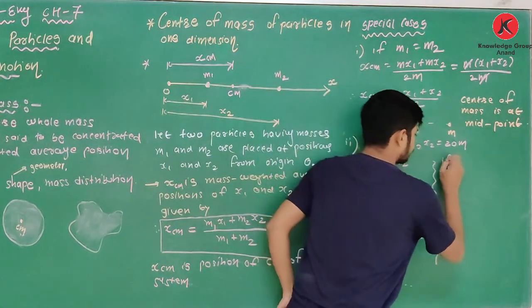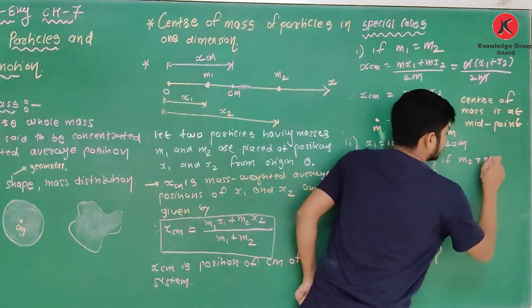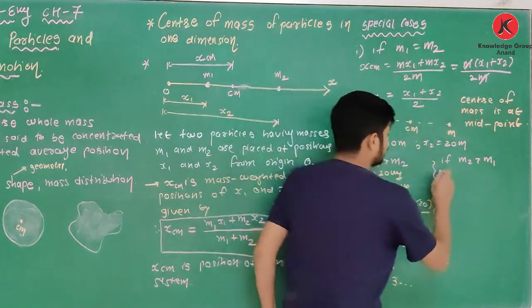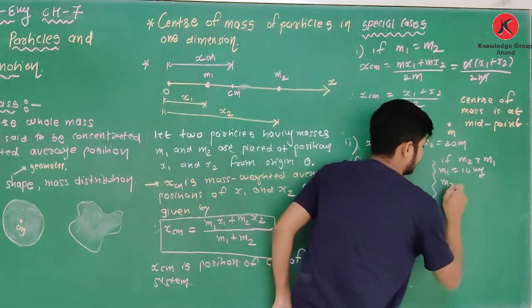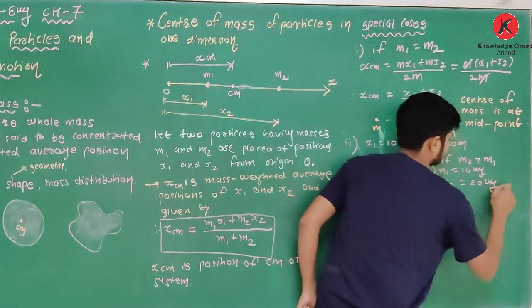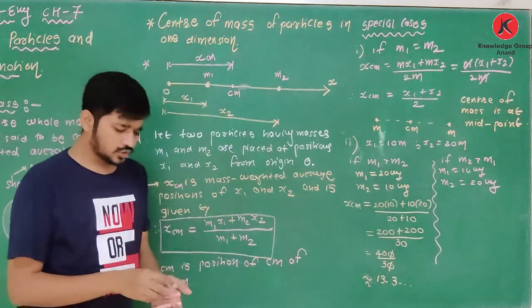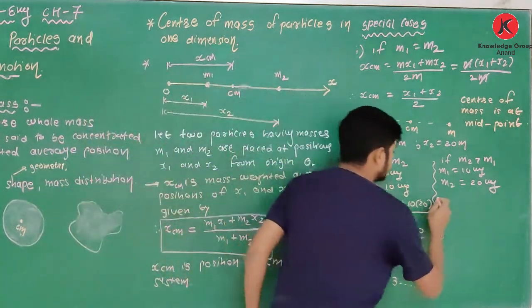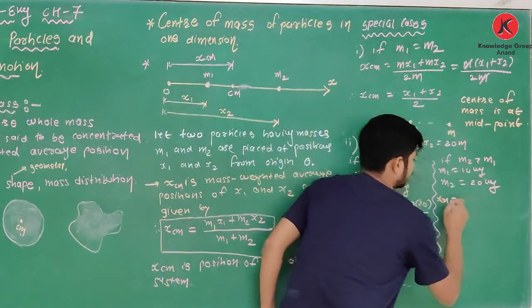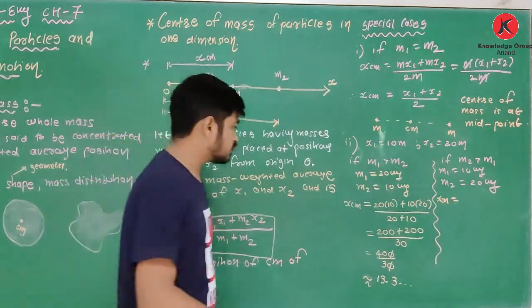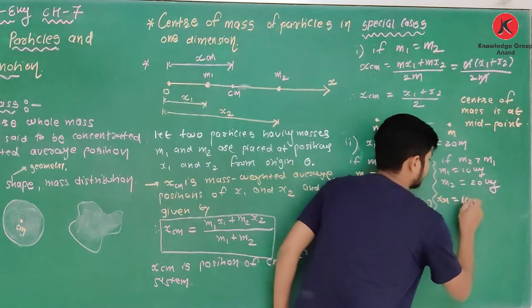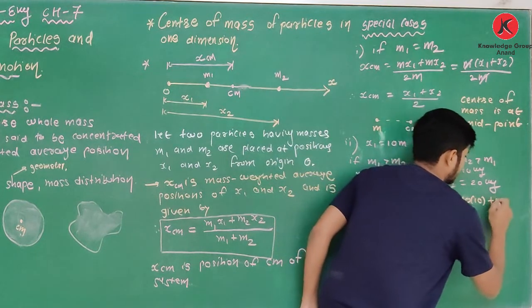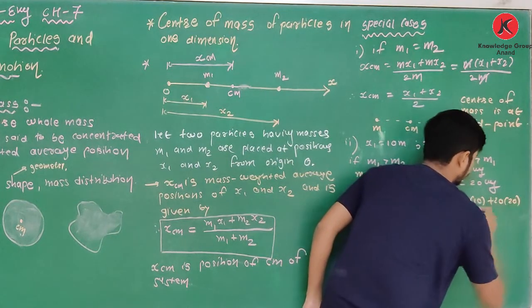See, then you will easily understand. If m2 is greater than m1, means m1 is equal to 10 kg and m2 is equal to 20 kg, then what happens in x center of mass? x center of mass is equal to m1, which is 10, times x1, which is 10, plus m2, which is 20, times x2, which is also 20.